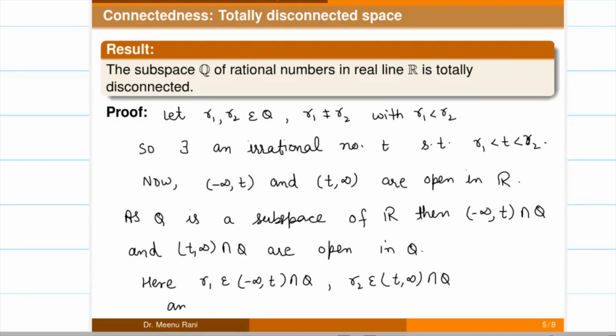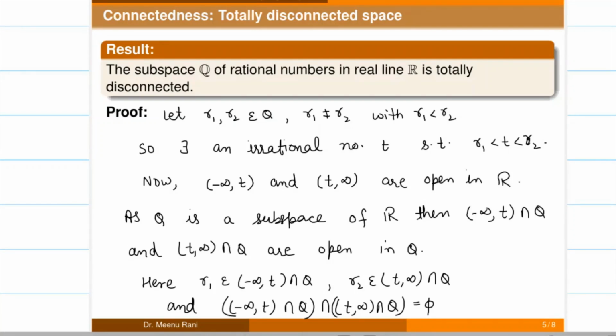And also if we take the intersection of these two open sets, it is empty, because these two open intervals are disjoint, so this will be an empty intersection.